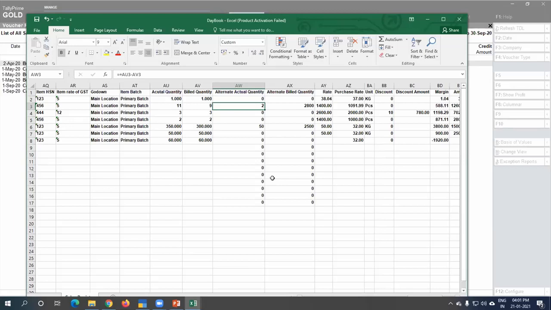So for the samples or free samples on which you have taken input, you have to reverse the input, right? If you have taken input. Yes, you have to reverse the input. Even for damaged goods, even stolen goods.